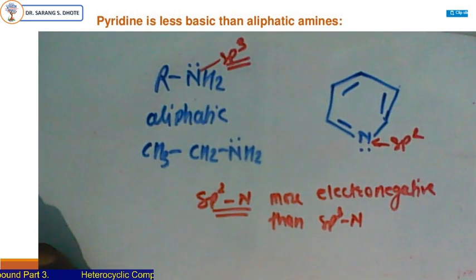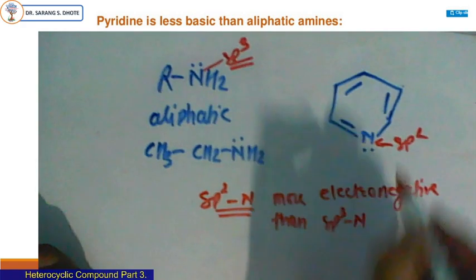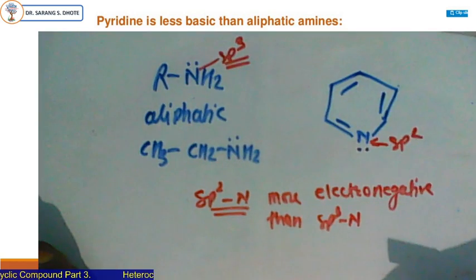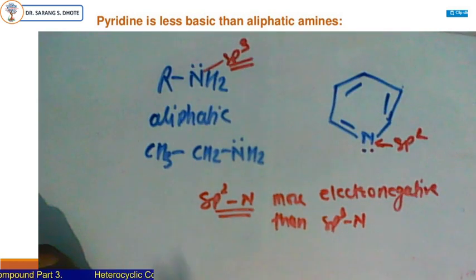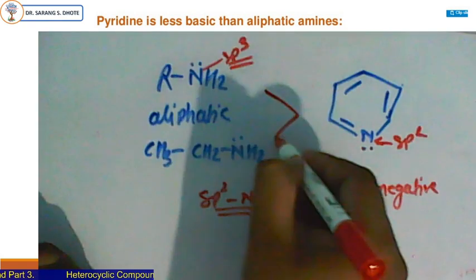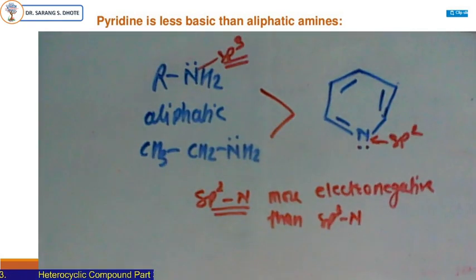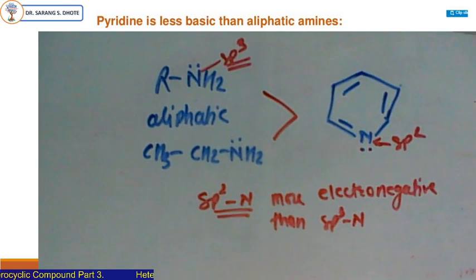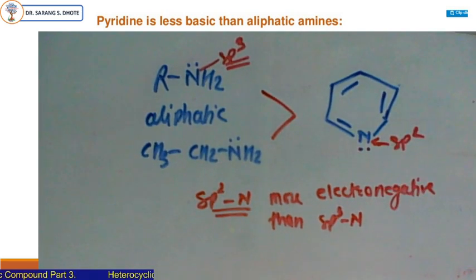Due to this more electronegativity, this lone pair of electrons is not easily available for donation. So aliphatic amines are more basic than aromatic amines.